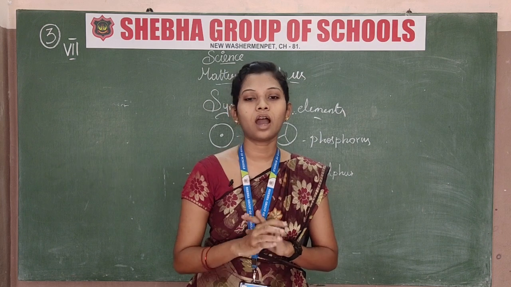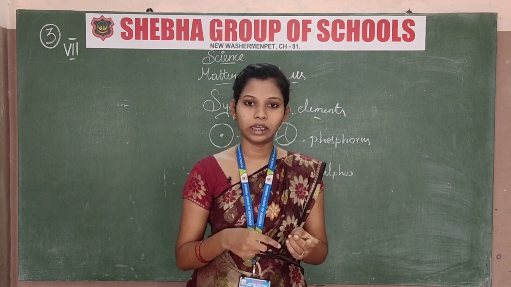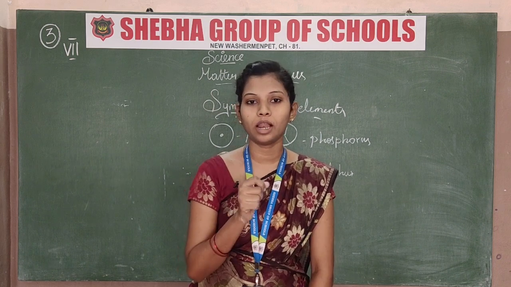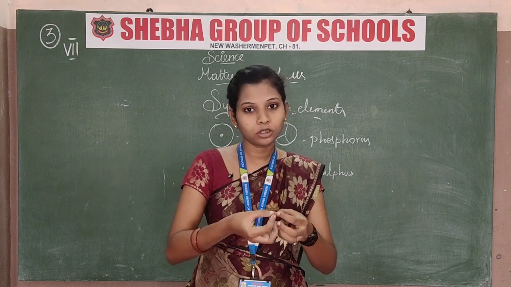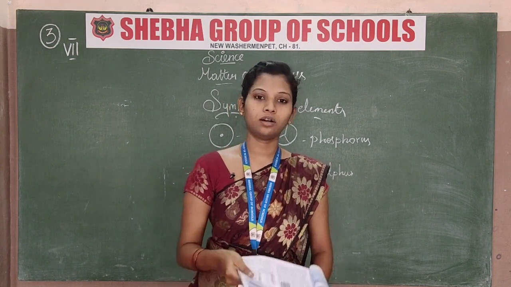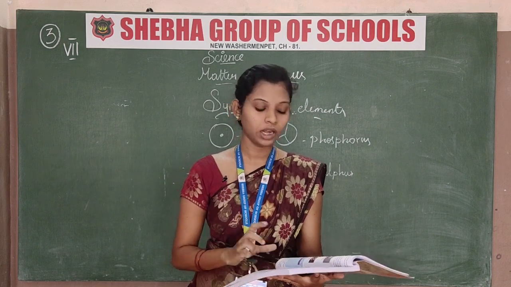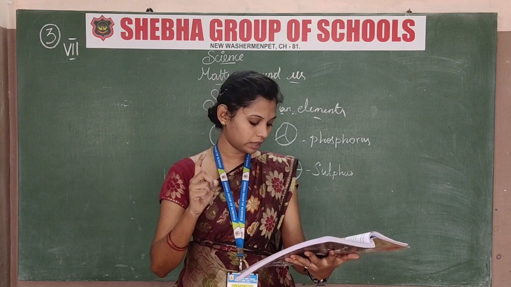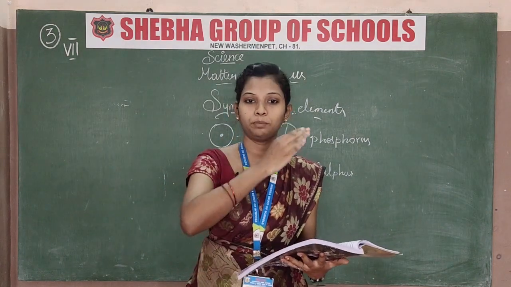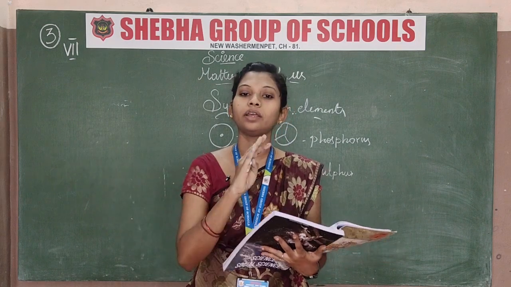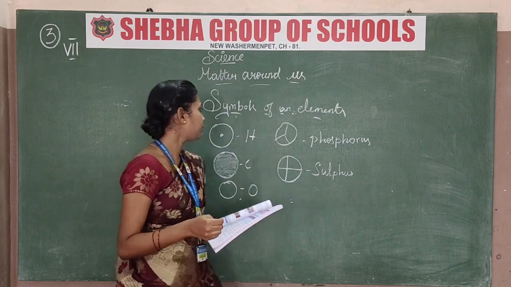Physically we can't break it down, but chemically, scientifically, we can break it down with the help of some solution. If you use some other solution, we can separate it. You will study this in a later class. These are the properties of a compound. What did I say? Combining elements, and also combining one pure type of elements, and we can't break the compound. Next we will see the symbols of an element.